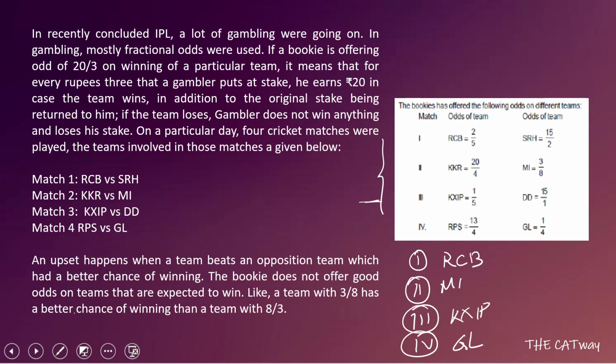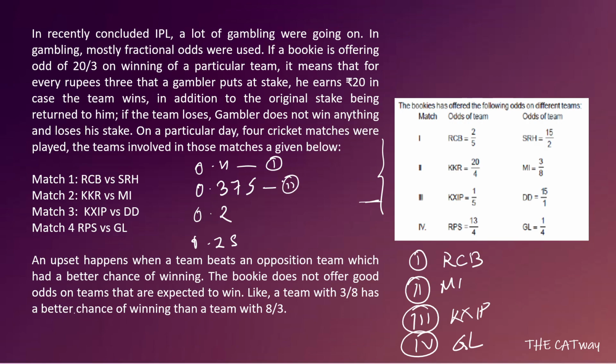So RCB is going to pay us 0.4 rupees. Okay, on 1 rupee investment, RCB will pay us 0.4 rupees. MI will pay us 0.375 rupees. KXIP will pay us 0.2 rupees, and GL will pay us 0.25 rupees. Okay, so the best odds are on RCB, that is number 1. Number 2 will be MI. Number 3 will be Gujarat Lions, GL, and number 4 will be KXIP. Okay, so we will assign 1200 rupees to RCB, 1000 rupees to MI, 800 rupees to GL, and 400 rupees to KXIP.